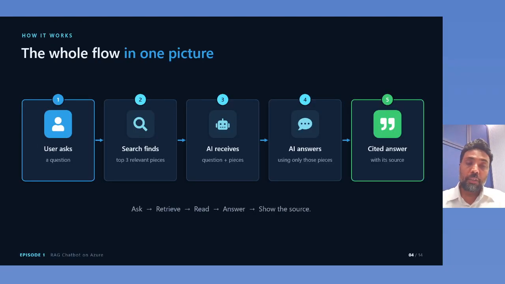Okay, so the flow is: user asks a question, search finds the three relevant pieces. Then AI receives the question and pieces, then AI generates the answer based on the question and the three pieces, and you will get the answer. Okay, and it will show the source.